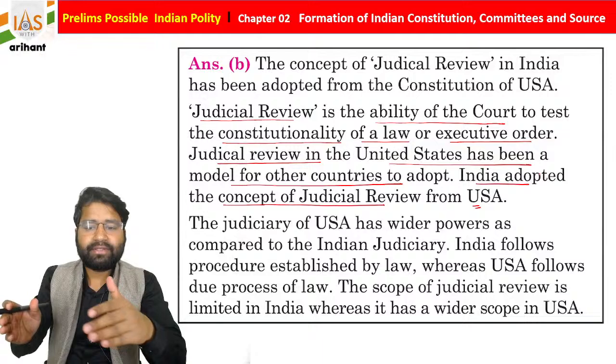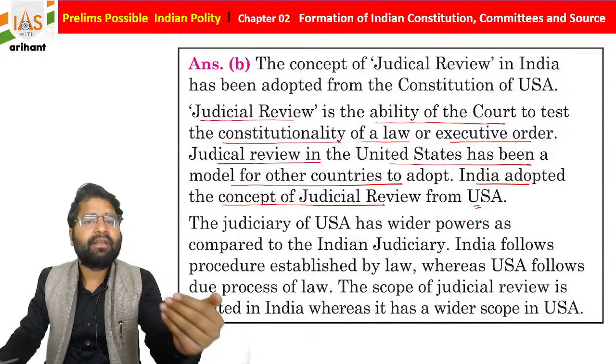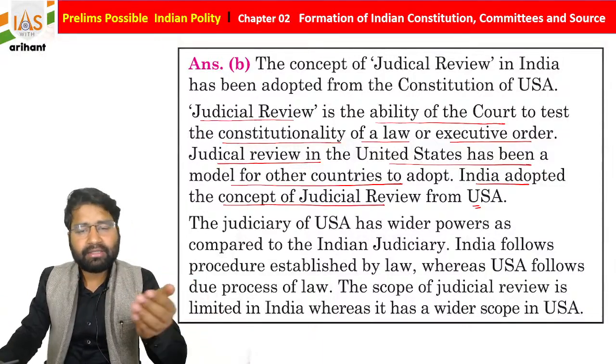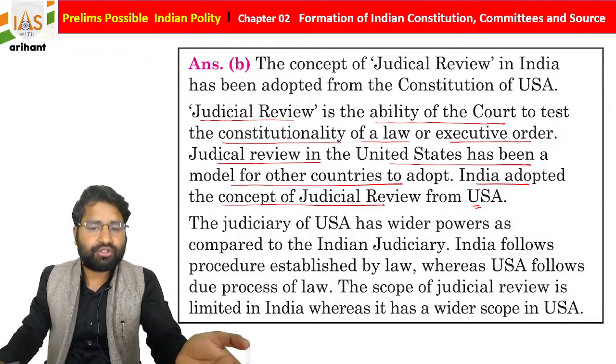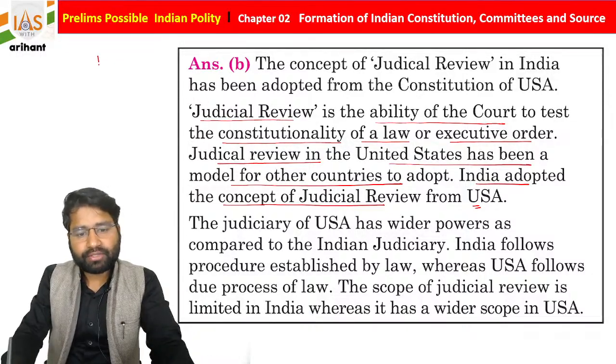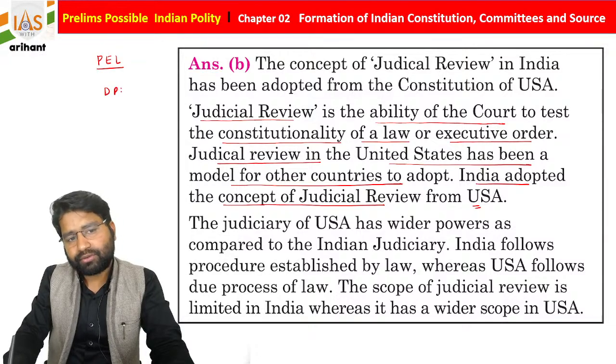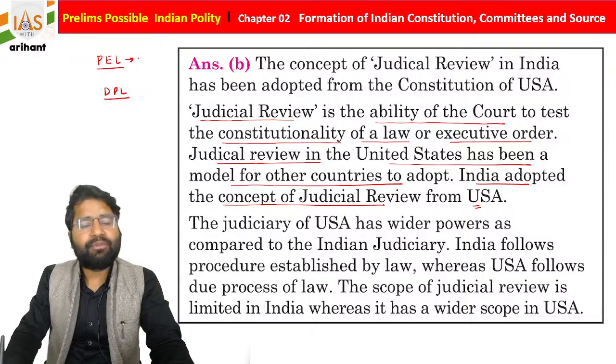Students, we will see there are some places where due process of law applies and some places where procedure established by law applies. These are the two concepts: procedure established by law and due process of law. Procedure established by law is very simple.